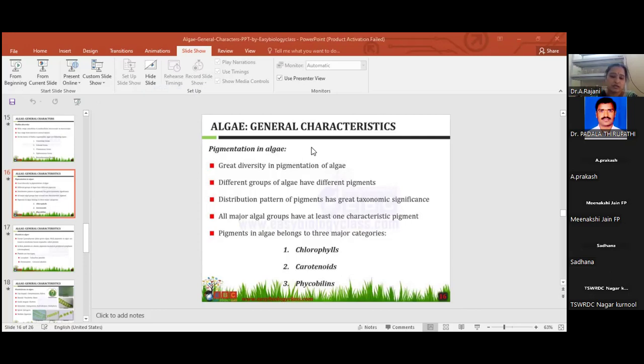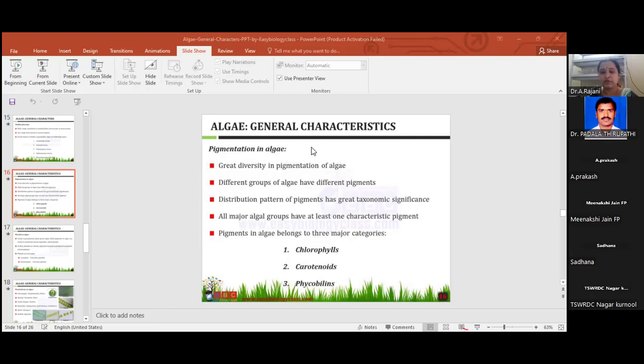Next one. What is pigmentation? Another very important topic. Pigments are asked about in questions here also. Pigments, you know, resemble color. In algae, different classes have different colors also. There is very great diversity of pigmentation present in algae.